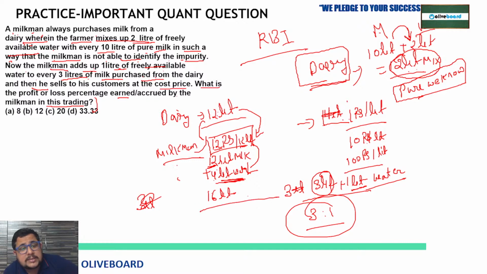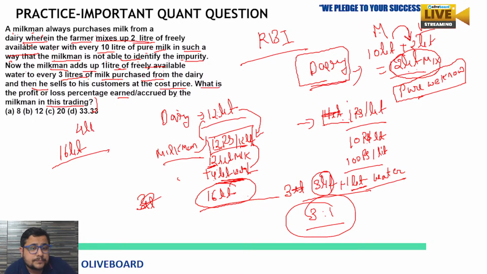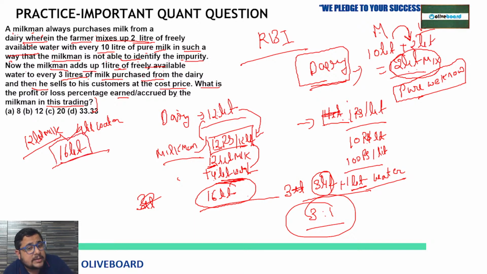So this 16 liter he is selling, and in this 16 liter there is 4 liter water and 12 liter milk. But one thing you know: this 16 liter he is selling at cost price, and the costing is 1 rupee.